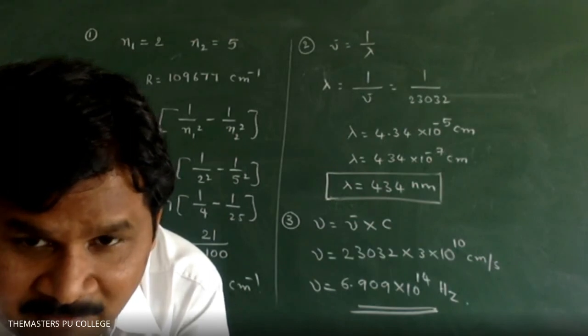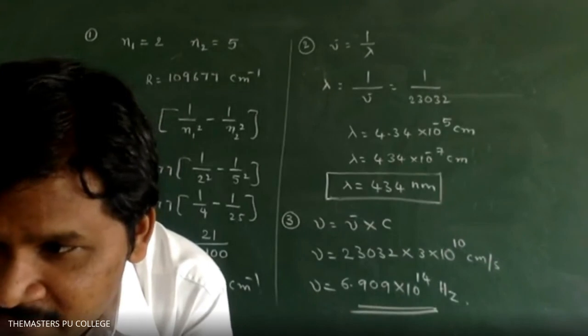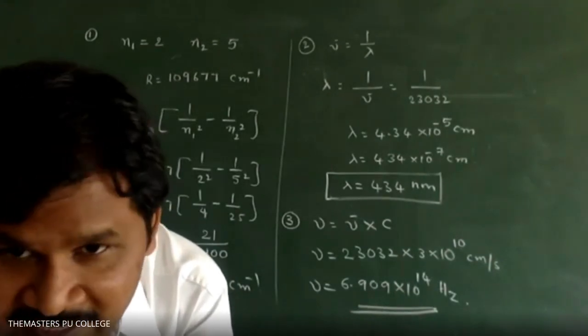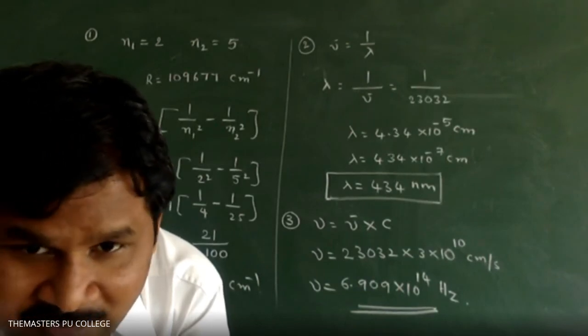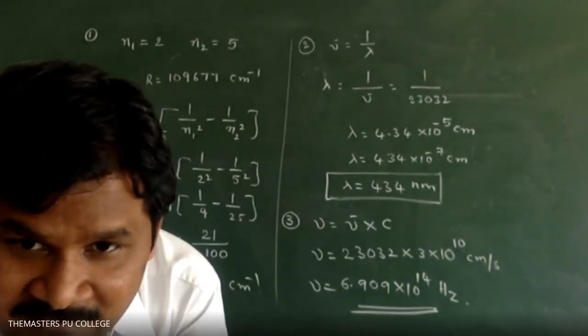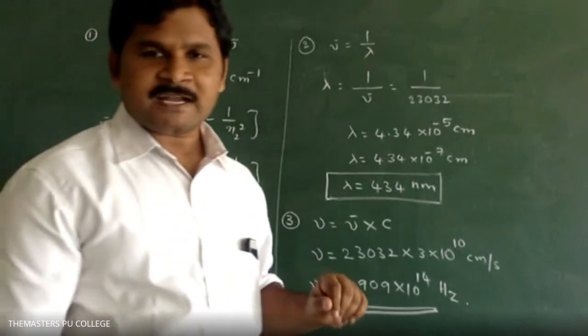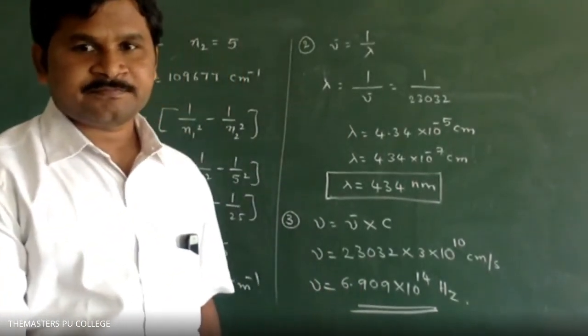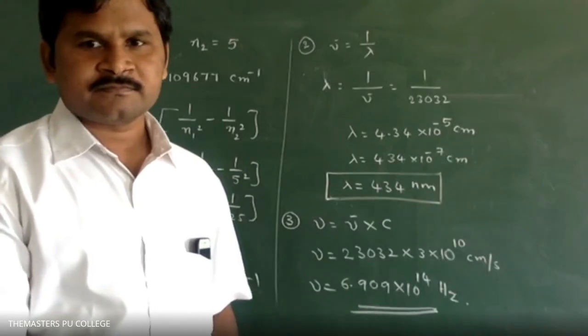The problems on wavelength, frequency, wave number are also included, up to before Planck's quantum and black body radiations. Okay? Thank you, sir.